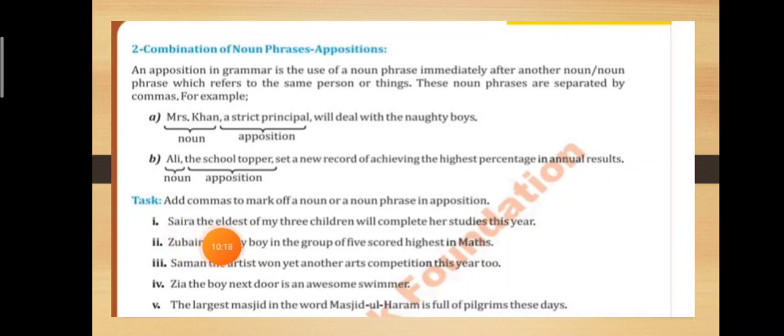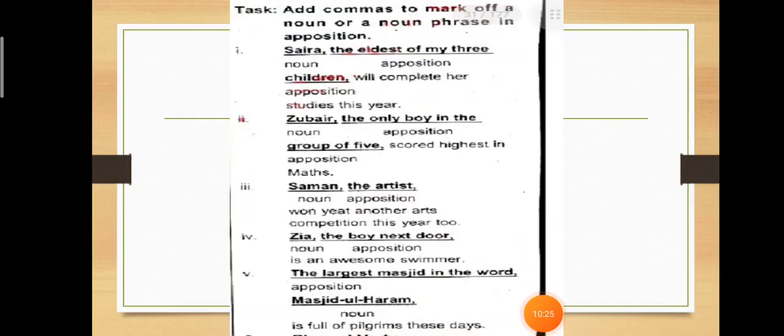Saira, the eldest of my 3 children, will complete her studies this year. So this is how you have to do it. Saira, comma, the eldest of my 3 children, comma. The eldest of my 3 children, we can call it a noun phrase and also an apposition. Saira is the same as the eldest of my 3 children. Who is the eldest among the siblings? Saira. So who is this noun phrase referring to? Saira. Both are the same person, the same noun, so this noun phrase we call an apposition, will complete her studies this year.